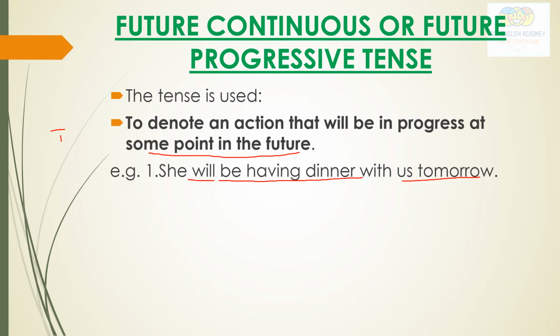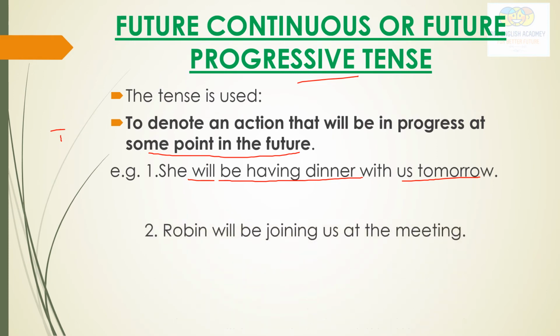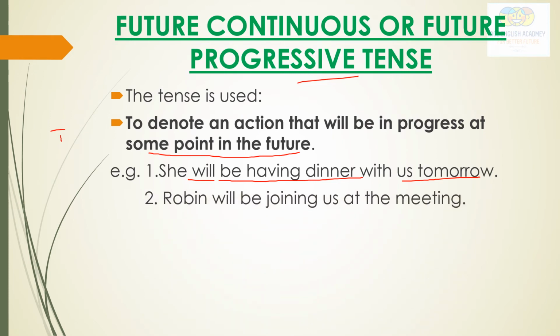For that, what do we use? Future continuous or progressive tense. Let's see the second example. Robin will be joining us at the meeting. The meeting takes place for some duration of time. So similarly, what do we use here? Will be joining.